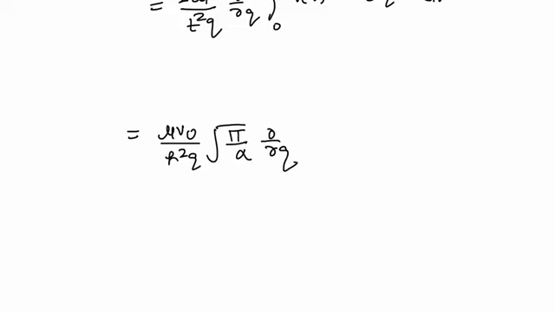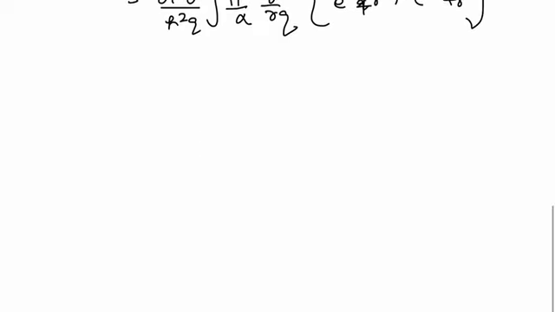Simplifying the term from here, this term will be equal to μV₀ divided by ħ²q multiplied by π divided by α, imaginary part of e^(−q²/4α) multiplied by the factor minus q divided by 2α.